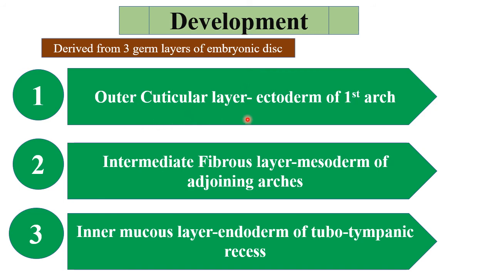The outer cuticular layer is derived from the ectoderm of the dorsal end of the first branchial arch, whereas the intermediate fibrous layer is derived from the mesoderm of the adjoining arches, whereas the inner mucous layer is derived from the endoderm of the tubotympanic recess. So if you go from outside to inside, it is ecto, meso and endoderm.